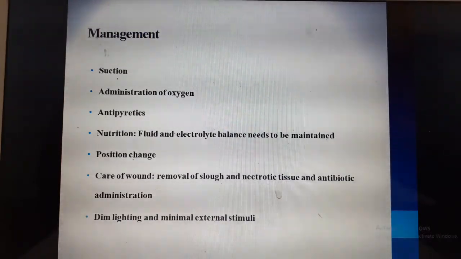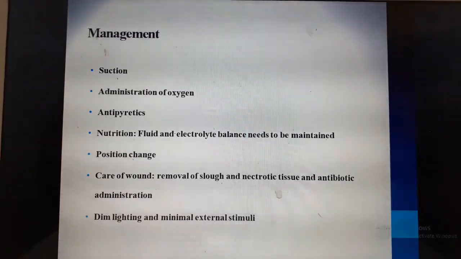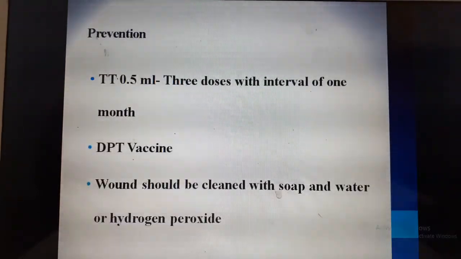Dim light, because any external stimuli will cause fasciculations and seizures in these children. Therefore, provide them with a dim, dark room and do not disturb the child. Minimal external stimuli, with no loud noise or anything. We need to cluster the care. We should not disturb the child frequently because that can aggravate seizures.